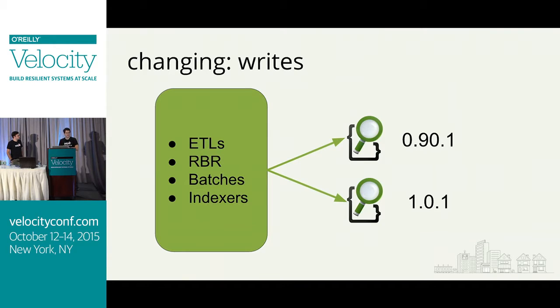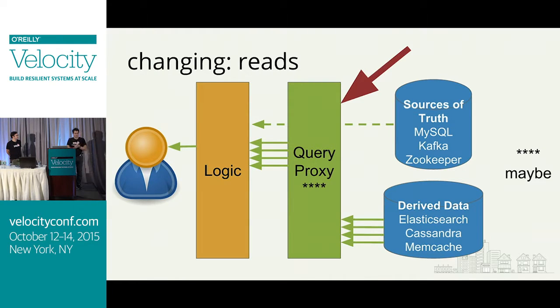We just double write. This is pretty classic stuff. I know how to do this, right? But the key is that we're only doubling writes from one piece of code. We're not doubling writes from a bunch of different services or multiple places in one service within logic. Cool. So now we've got data in both places. Now we want to do the real tricky part, which is switching reads. The reason switching reads is so tricky is because while you're doing double writes, your users aren't even noticing. But when you start switching reads, that's when your user can notice. Because if you do it wrong, they're potentially going to see all kinds of problems.